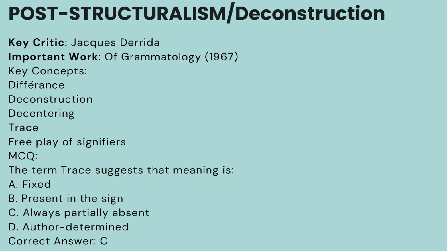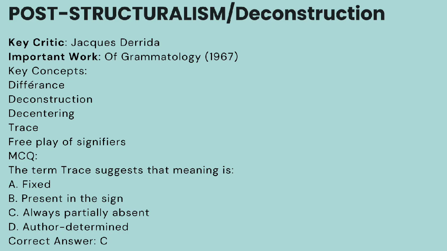The next theory is post-structuralism or deconstruction, and this theory is associated with Jacques Derrida. One of his most important works was Of Grammatology, published in 1967. He challenged structuralism by saying that meaning is never stable. So post-structuralism and structuralism have completely opposite ideas.